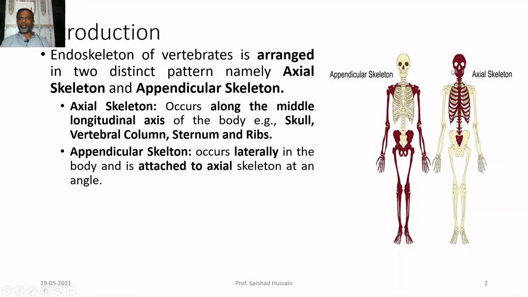It comprises the skull, then the vertebral column, the sternum and the ribs. On the other hand, the appendicular skeleton lies on the lateral side and is attached to the axial skeleton at some points.